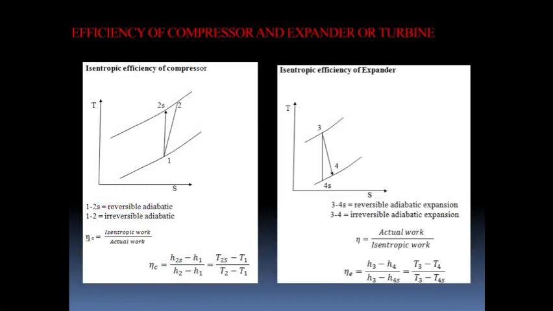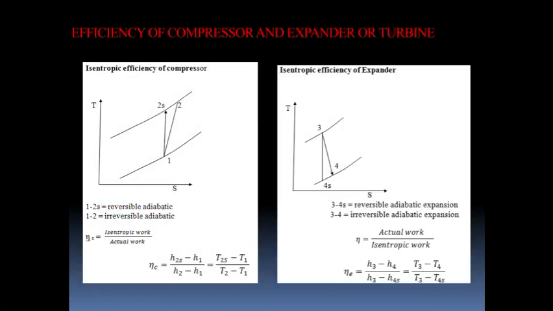Isentropic work means ideal, 1 to 2s, and actual is 1 to 2. So here you can write efficiency equal to H2s minus H1 divided by H2 minus H1. In terms of temperature it is T2s minus T1 divided by T2 minus T1.